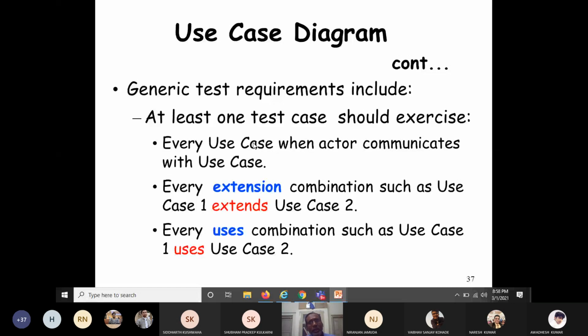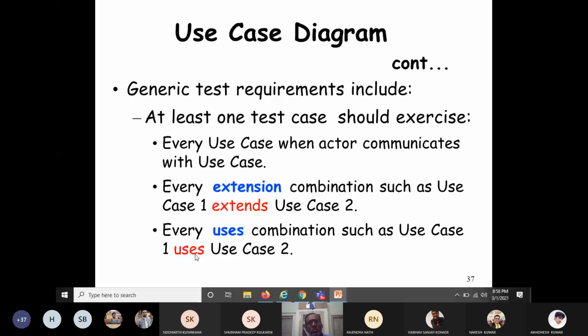Similarly, what are the specific features such as extends, uses, includes? They must also be tested at least once. Every extension combination, such as use case 1 extends use case 2, needs to be tested. Similarly, every uses combination or includes combination, such as use case 1 uses use case 2 or use case 1 includes use case 2, must be tested.